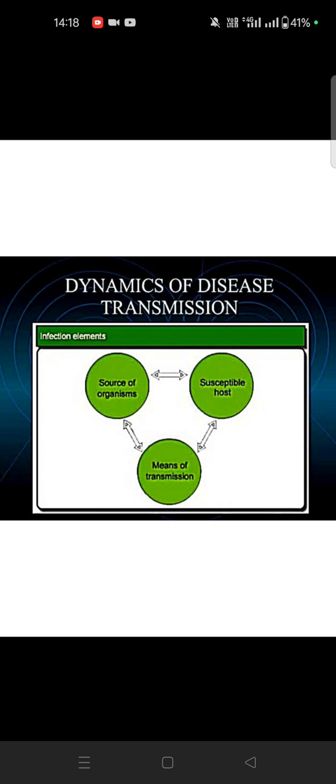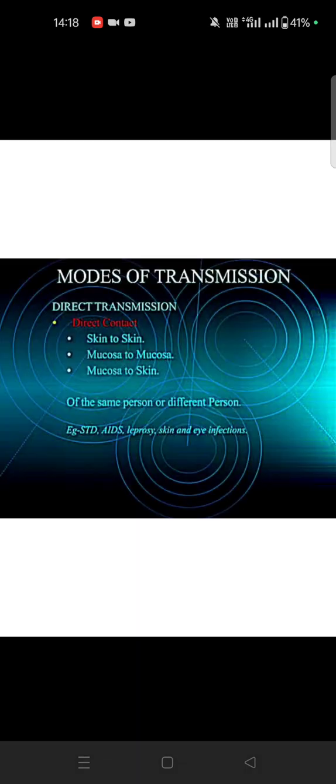What is the prevention of communicable disease? So it is an illness due to specific infections or toxic products able to be transmitted directly or indirectly from man to man, animal to animal, or from the environment. Okay, then epidemiology is host, pathogen, environment. So dynamics of the disease transmission: the source of organism, then susceptible host, means of transmission. Mode of transmission, direct or indirect.